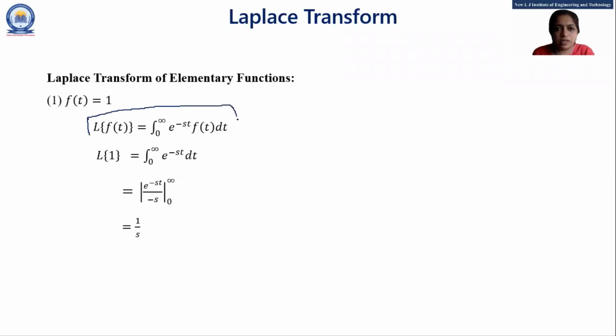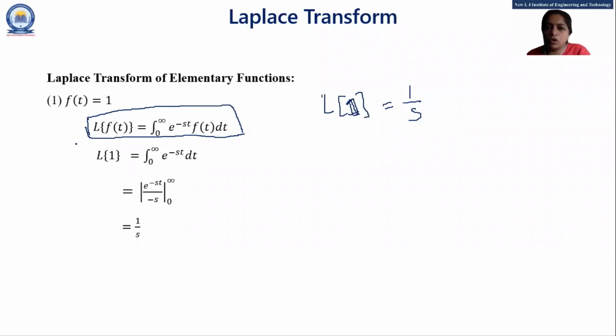This is our main definition, right? Now we want to prove that Laplace of f of t, where f of t is 1. So in the place of f of t, if I put 1, I want to prove that Laplace of 1 is equal to 1 by s. You have to remember this because it is the most useful in the examples. So Laplace of 1 is 1 by s, but we want to prove that.